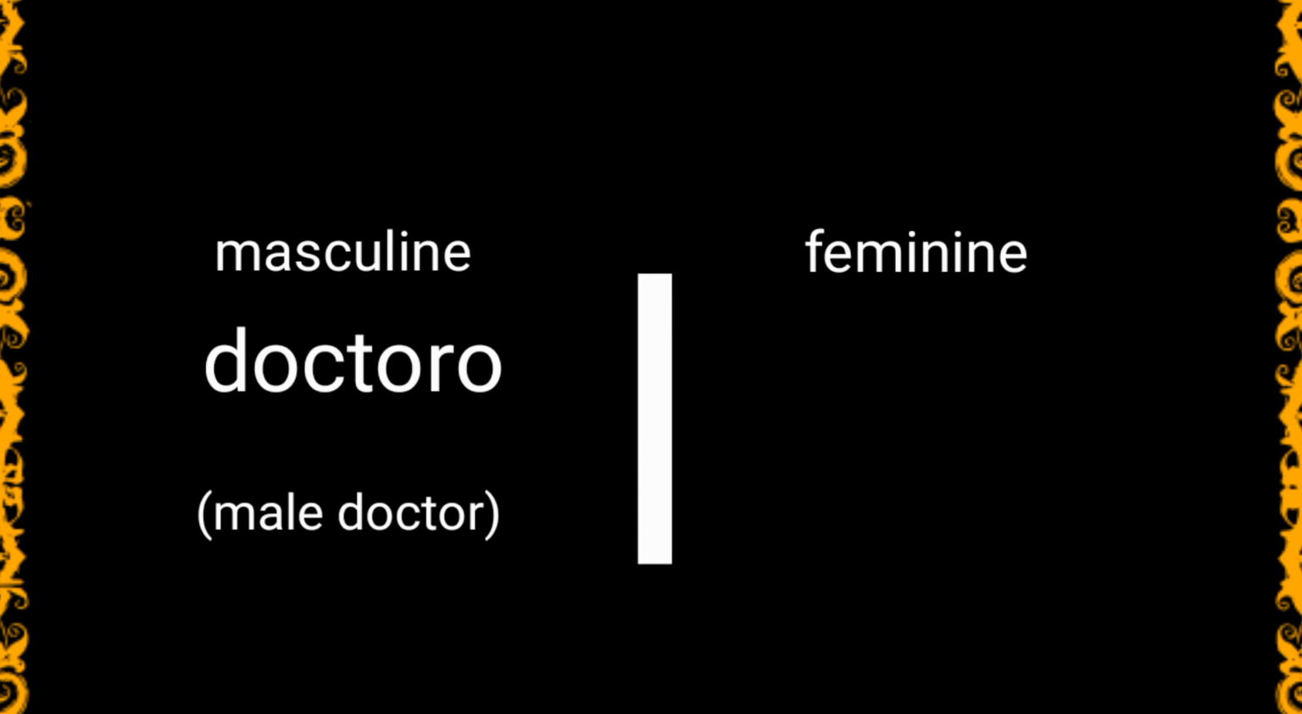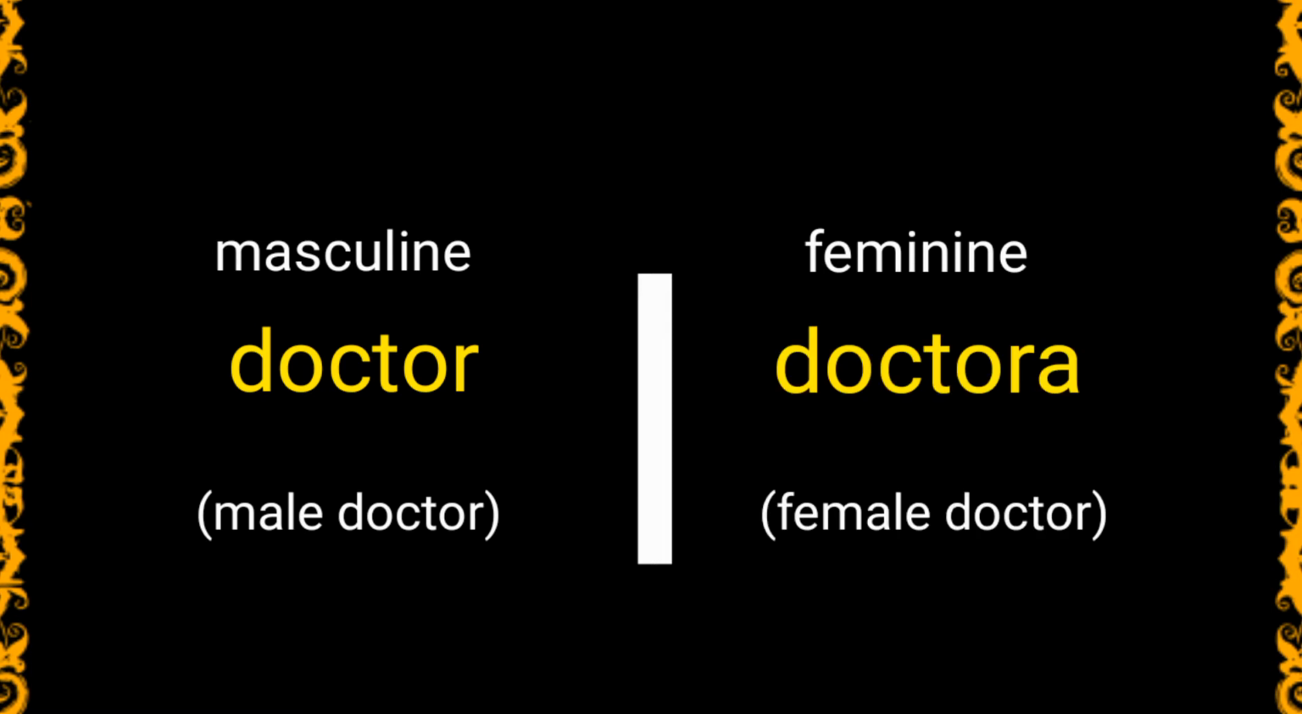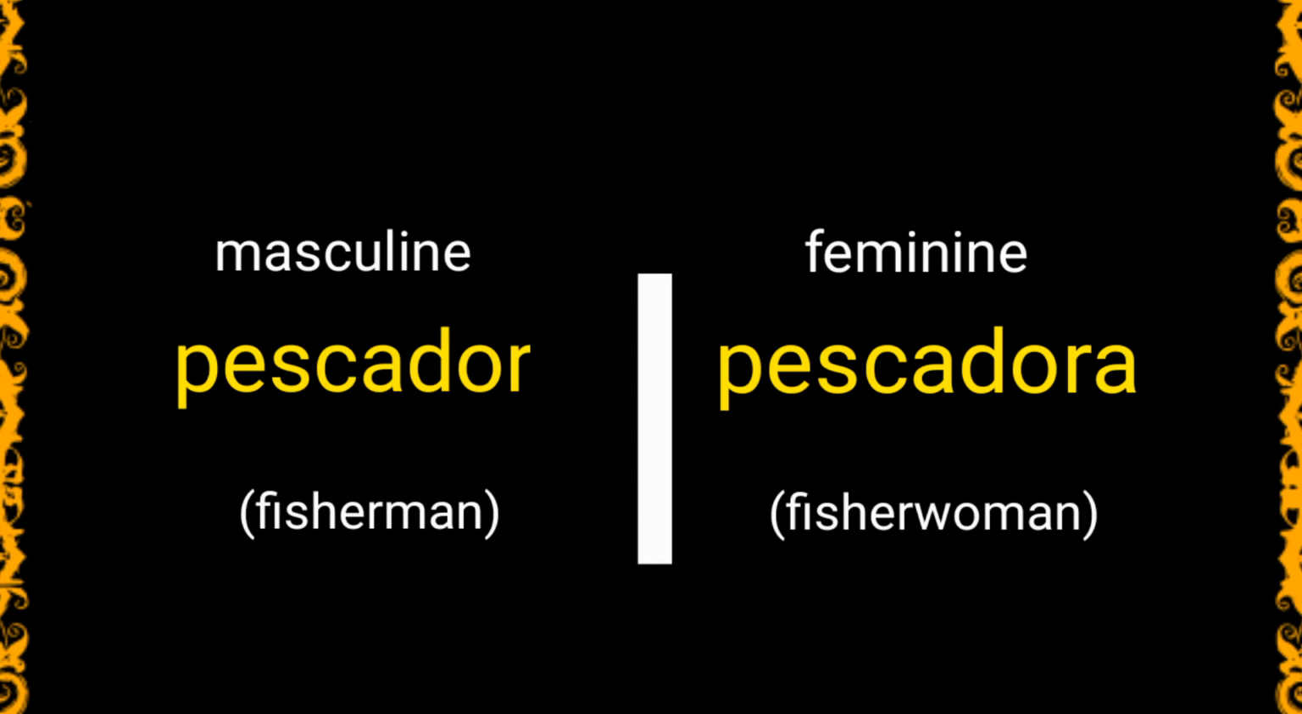Certain animals also follow this rule. One example is chicken. We say gallo for a rooster and we say gallina for a hen. But not all names of persons or animals ending in O always mean masculine. This is true for the following examples. We don't say doctoro for a male doctor, but we simply say doctor. And a female doctor is doctora. A male fisherman is called pescador, while the female counterpart is pescadora.